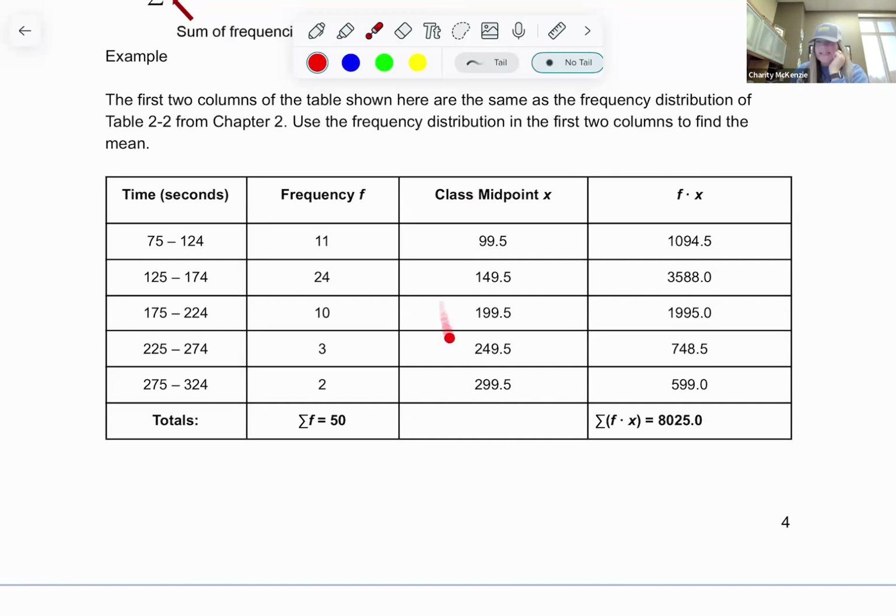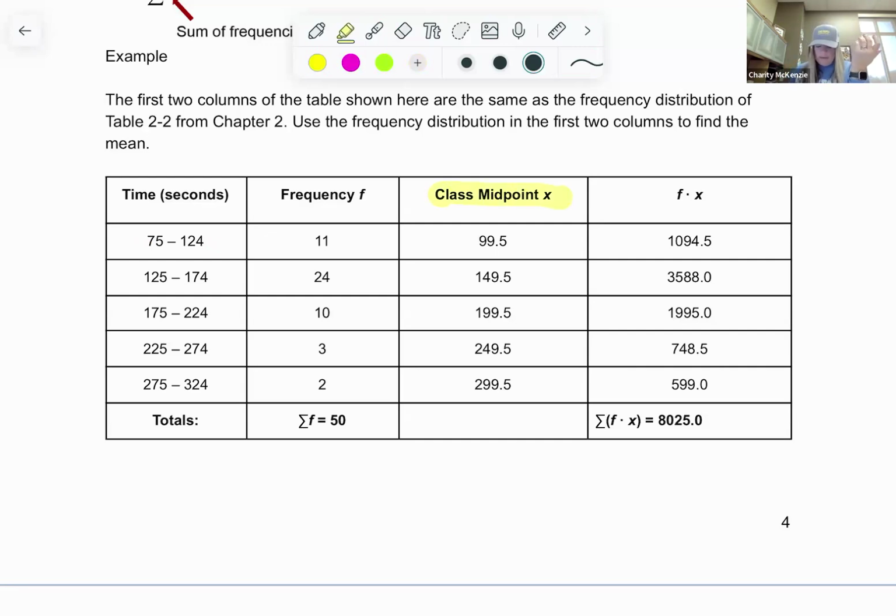Imagine that you can't see this part for a second. You have a frequency distribution, just this part right here. So you're saying 75 to this, there's 11 people and so forth. So think about if you want the mean of all of this data. Well, I don't know where these 11 values are. I know they're between 75 and 124, but I don't really know their exact values. So what I'm going to use is this midpoint here.